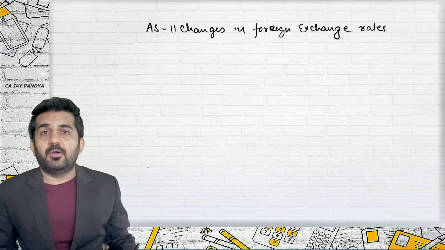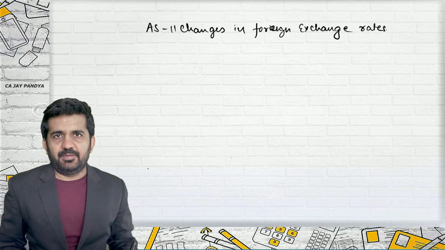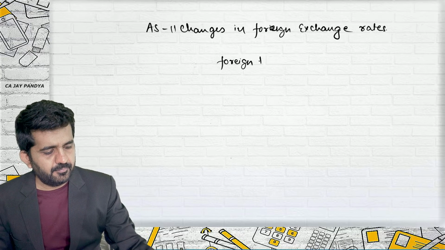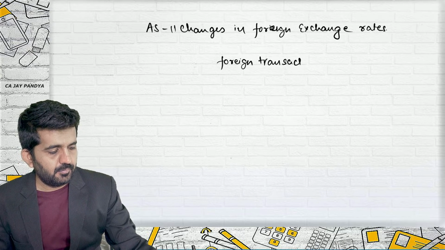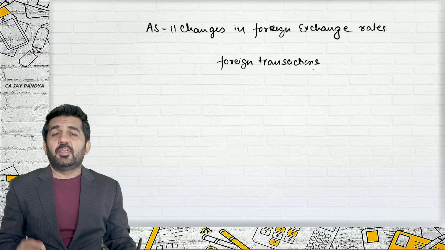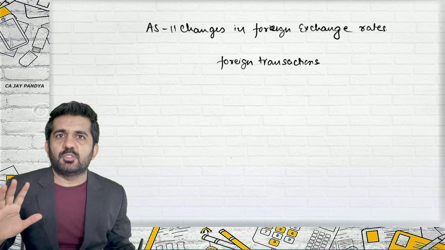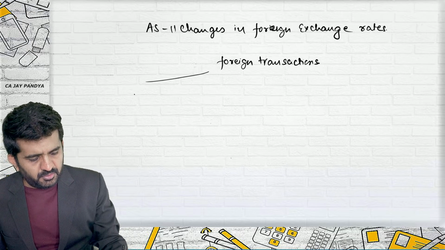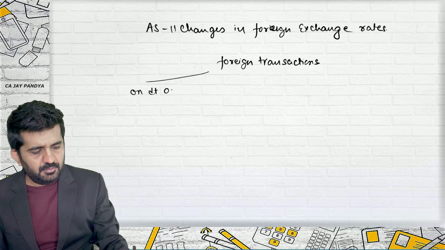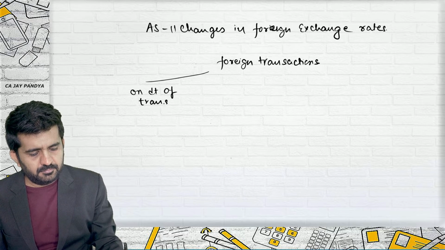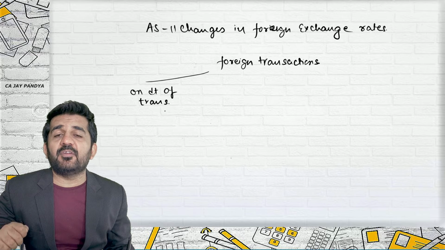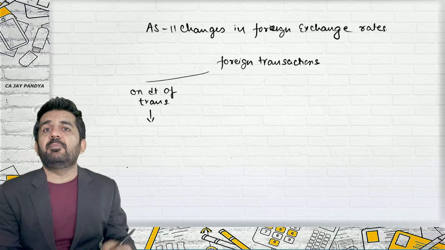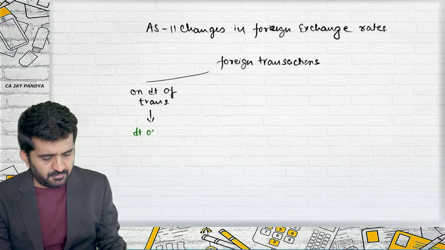What we have done in the first lecture of this AS11. First, we understood what are foreign transactions. Import, export, investments, those all are foreign transactions. Then we understood that on the date of transaction, we need to convert that foreign currency into Indian currency. Which rate will we be using? Date of transaction.